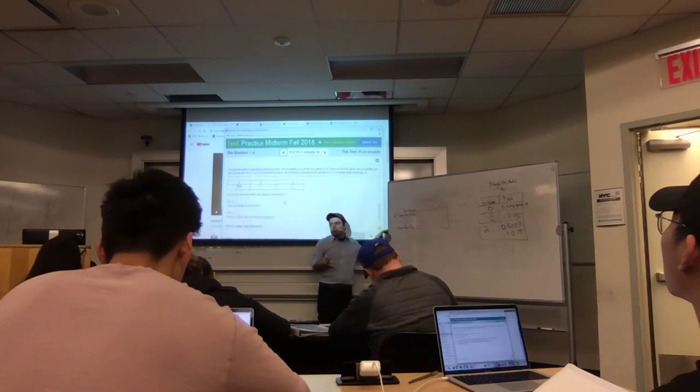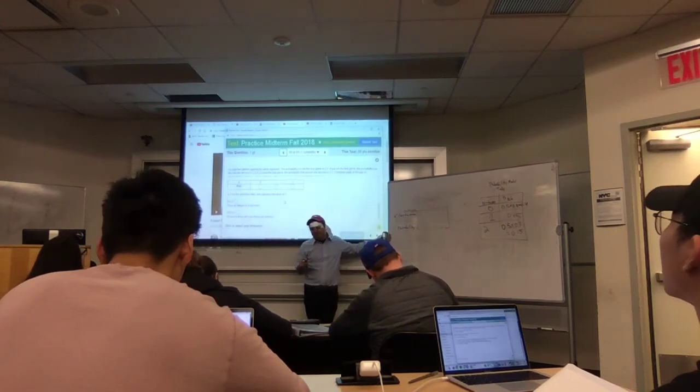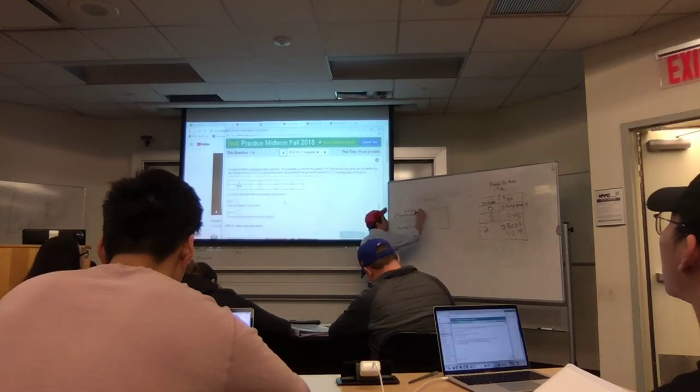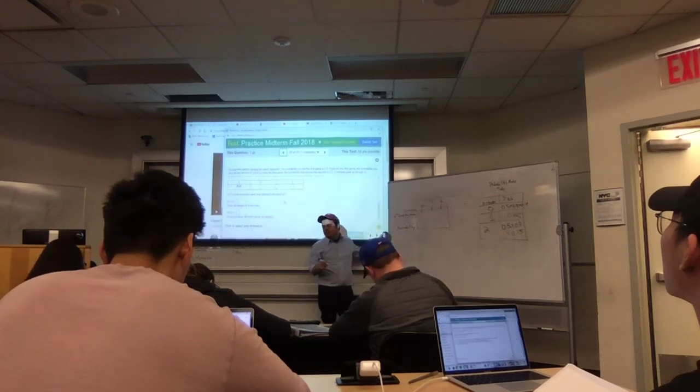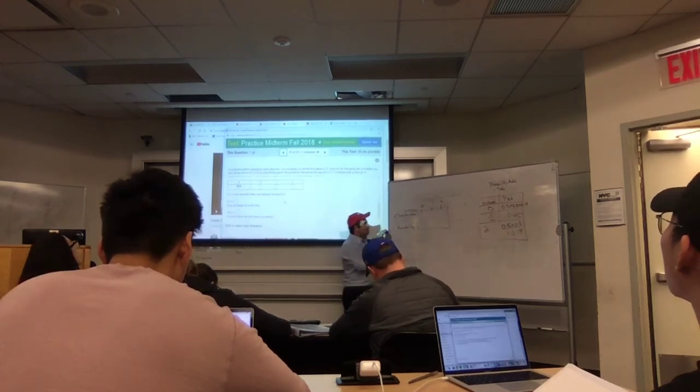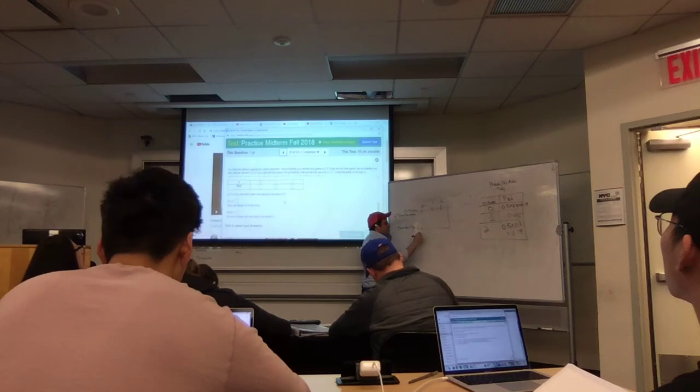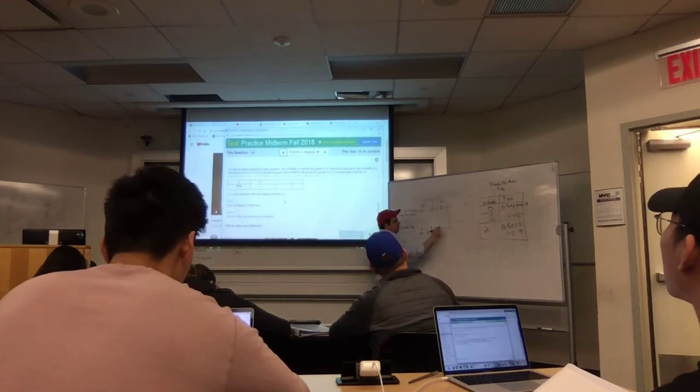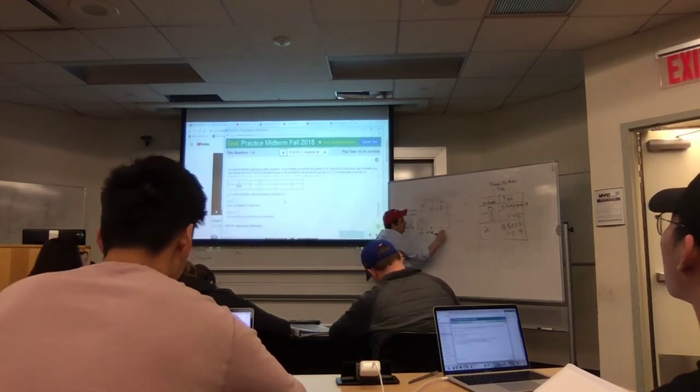Okay, I'm obsessed with these bar graphs. I really like them. I think it makes this stuff easy. All right, so what are the possible outcomes? Either 0, 1, or 2. Okay, and what's the probability of 0? It is 0.4. The probability of 1 is? 0.45. Okay, and the probability of 2 is 0.15.